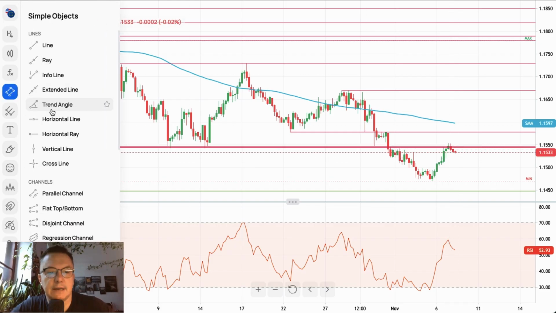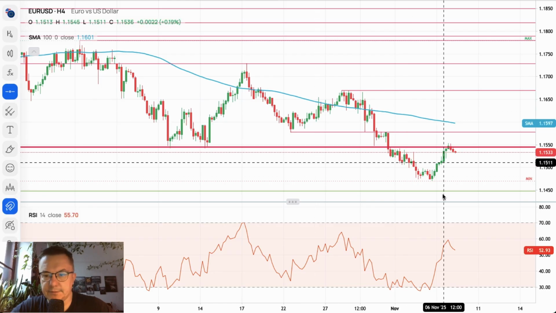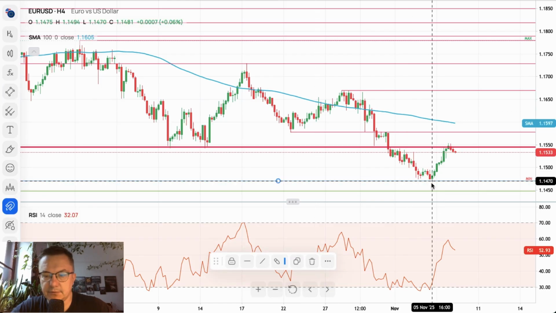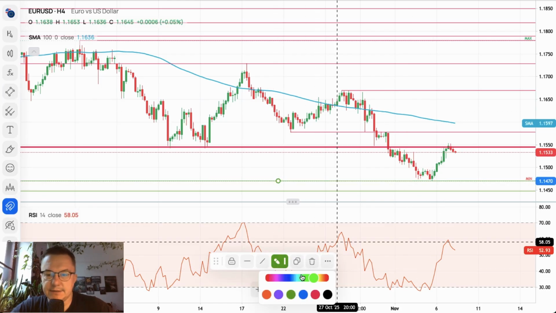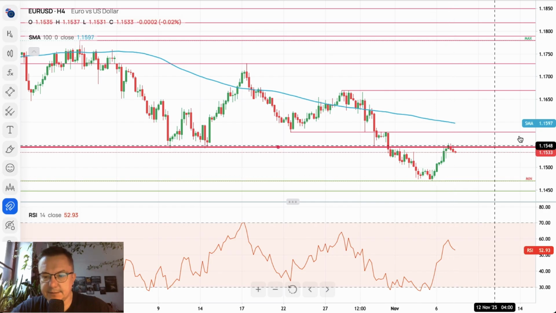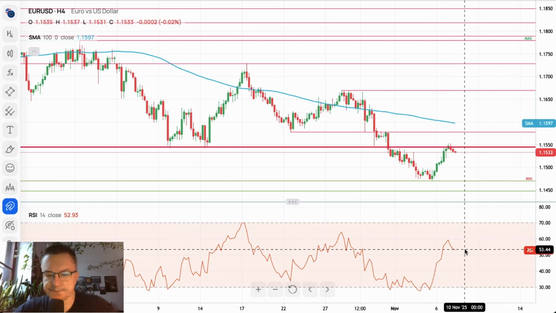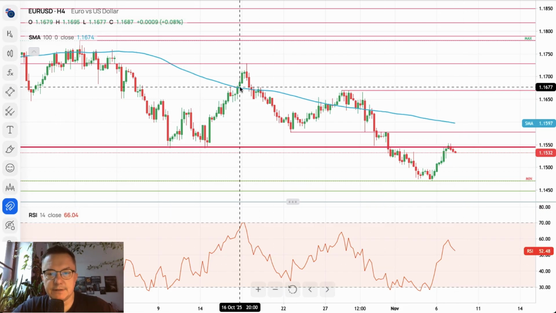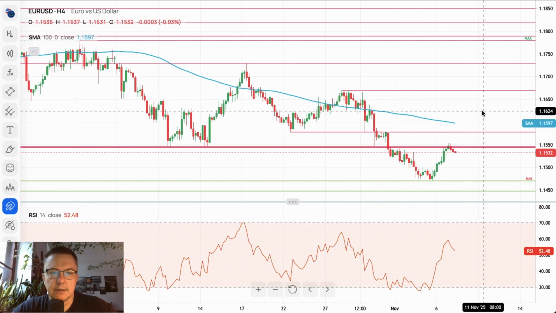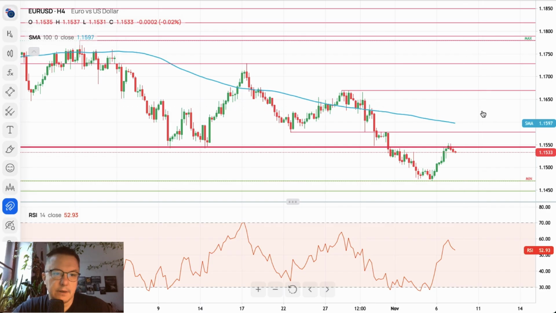Let me just place a line for the swing low. The swing low is located at 1.1470, and this will act as the technical support. Momentum is barely above the level of 52 points only, so again it looks like we got a series of lower lows and lower highs as the downtrend continues. So the market participants are selling euro and buying US dollar.